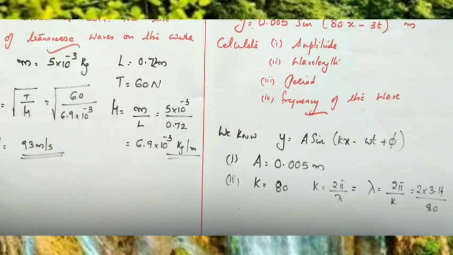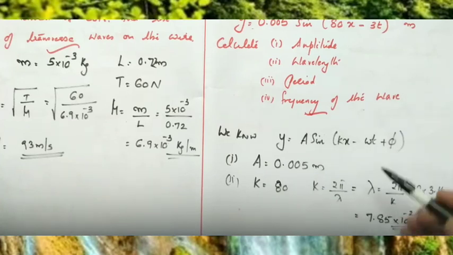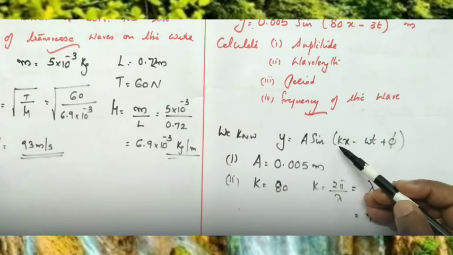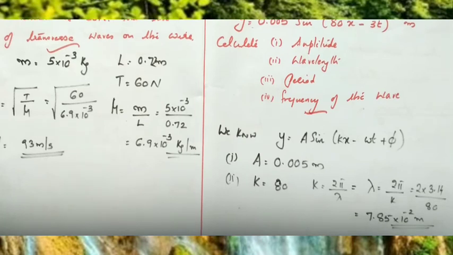Okay. And after simplification, you will get the answer as 7.85 into 10 raised to minus 2 meter. Just compare the general form and the given relation. k is equal to 80, here k is equal to 2 pi by lambda. Substituting and simplifying, you will get lambda as 7.85 into 10 raised to minus 2.